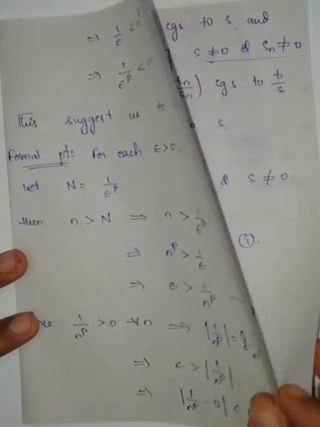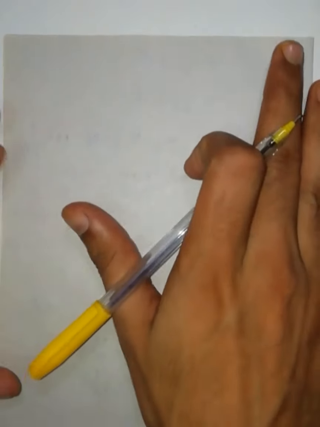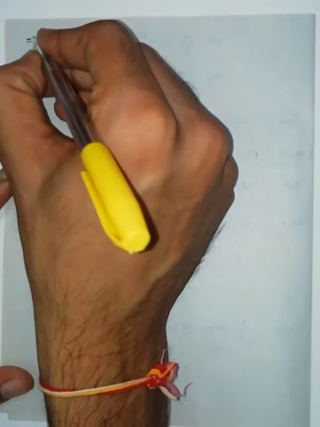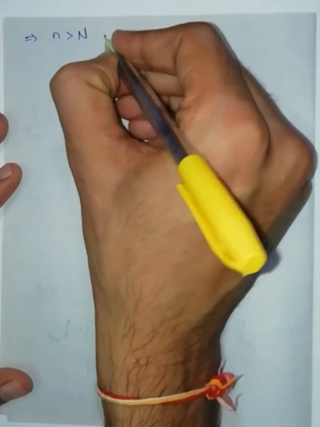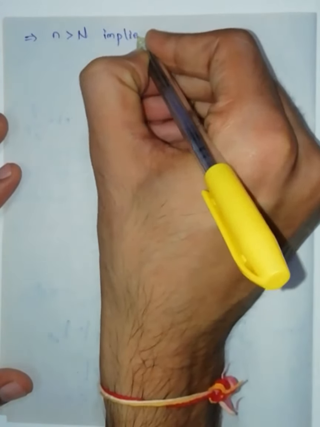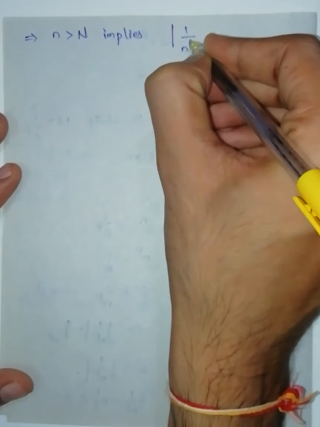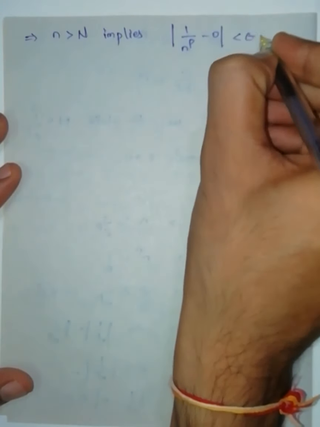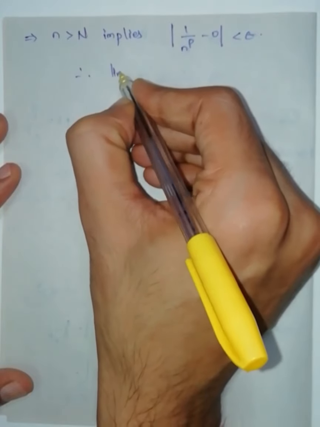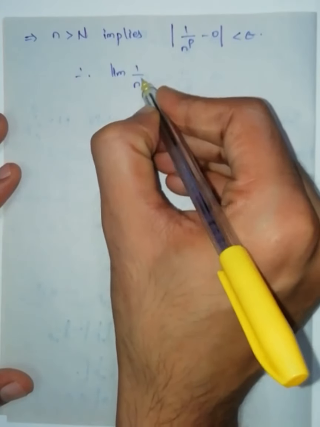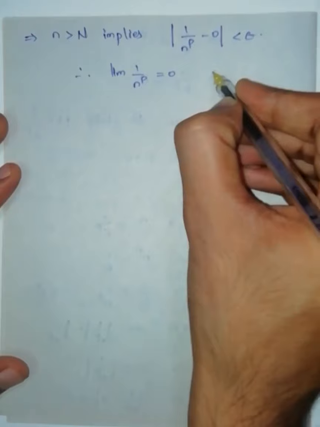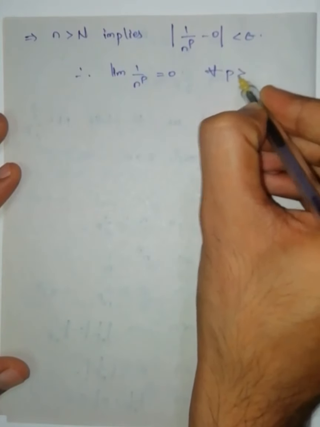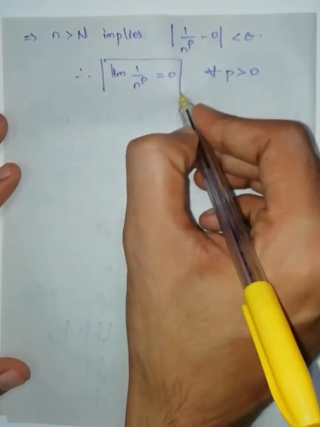Therefore, small n greater than capital N implies modulus of 1 by n to the power of p minus 0 is less than epsilon. Therefore, from the definition, limit of 1 by n to the power of p is equal to 0 for all those p which are greater than 0. This is a proof of the problem.